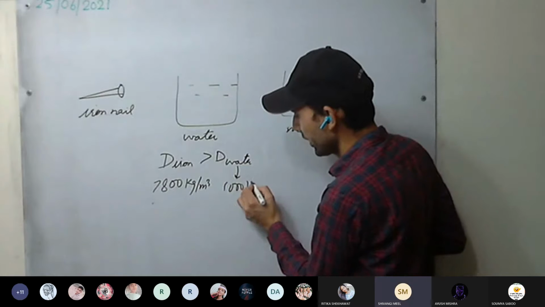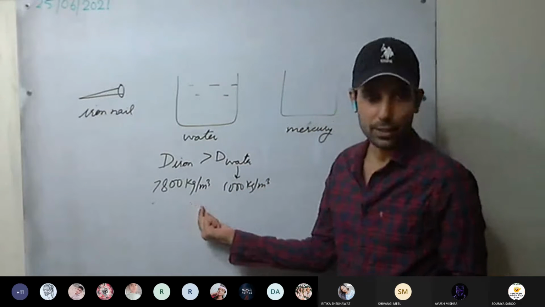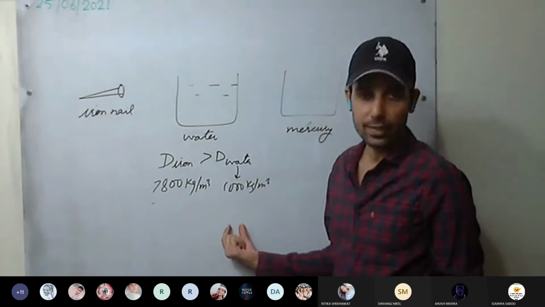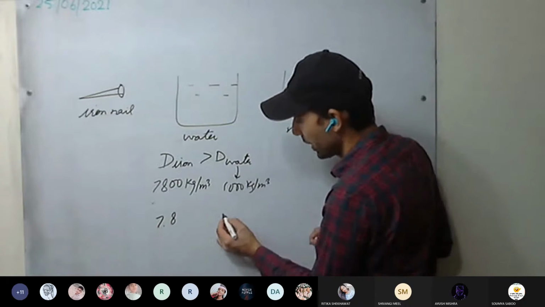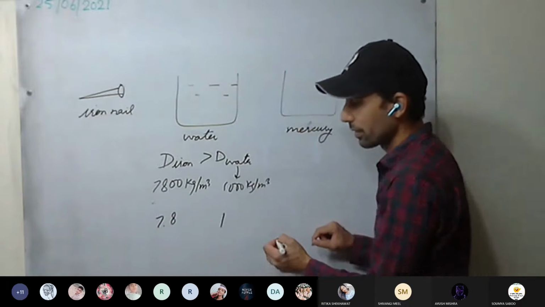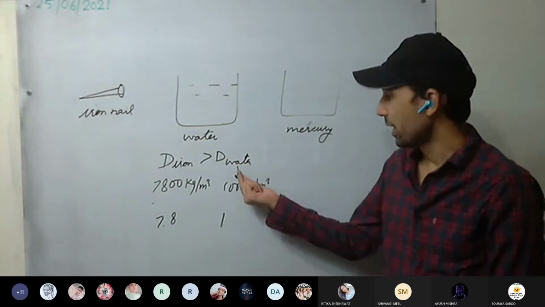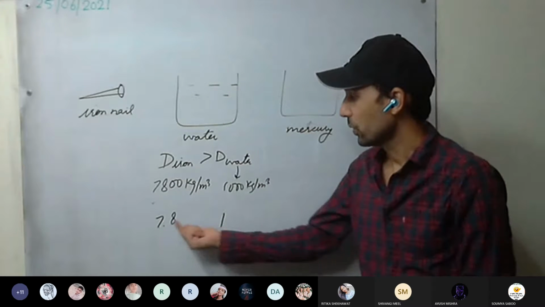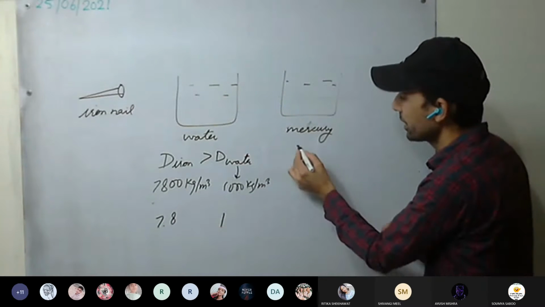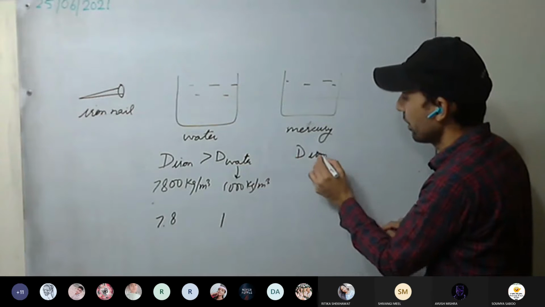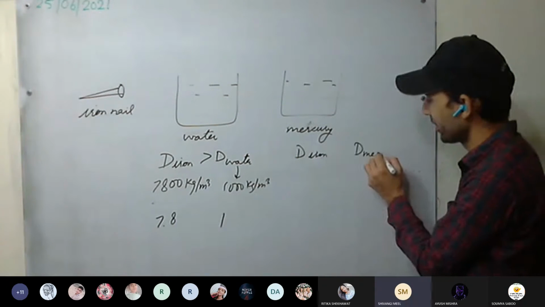Water is 1000 kg per meter cube. You can compare the relative densities as well: 7.8 and here 1, because we are comparing with water, therefore relative density of water is 1. So iron has more. And mercury: density of iron is greater than or less than density of mercury?